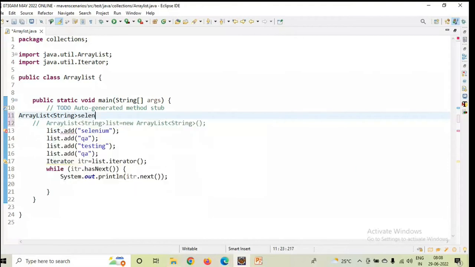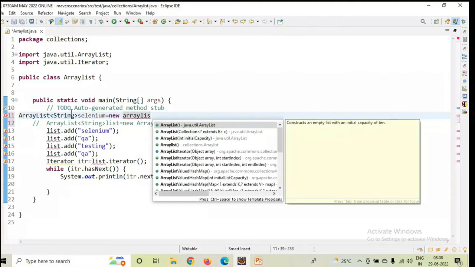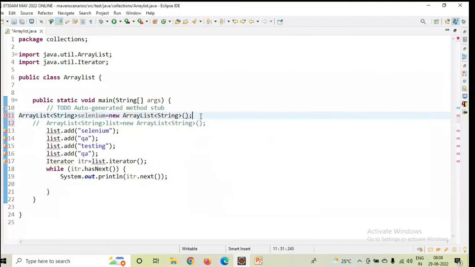Let me take it as Selenium equals new ArrayList. You have to initialize the class ArrayList. So which one we need to take here? The first one we need to take, java.util. Okay, end with a semicolon. Automatically the declaration will be completed.